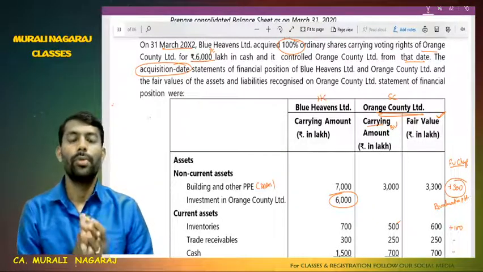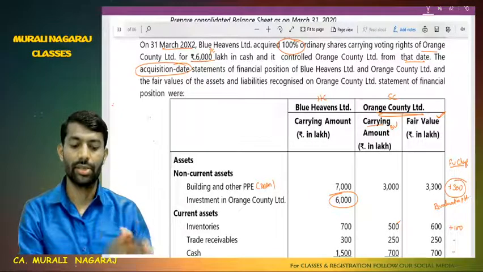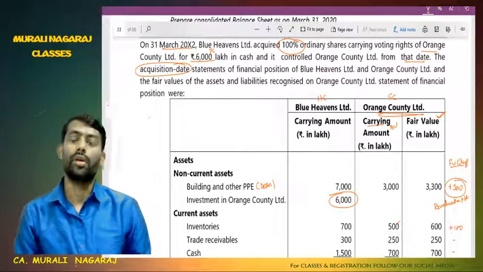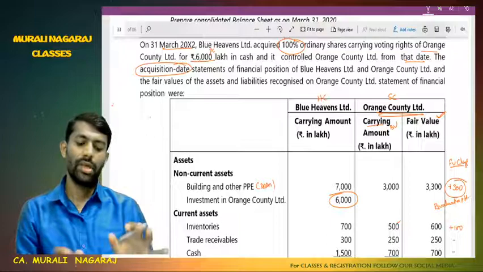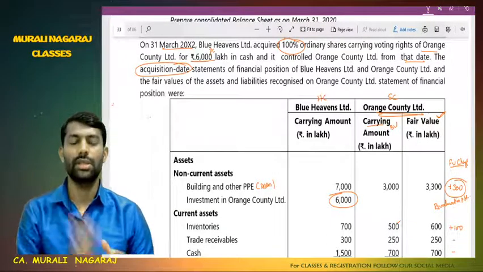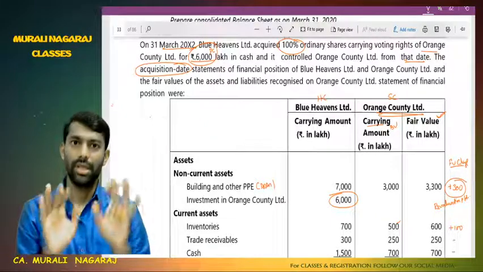Now, in a previous video we have seen question number 13, how it has to be done in case of purchase consideration. Suppose it is given, so we have calculated cost of control in the asset route. In continuation to this problem, suppose here 100% control has been acquired for 6,000 lakh. So please imagine here 6,000 lakh is the purchase consideration in problem number 3.